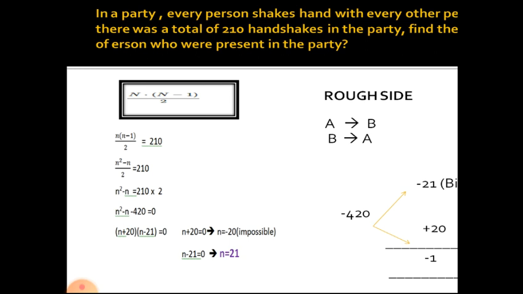Now n plus 20 into n minus 21 equal to 0. n plus 20 equal to 0 we are taking. n equal to plus 20, this side comes, means minus 20. We cannot say there are minus 20 persons in a party. So it is impossible to say minus 20. So neglect that one. n minus 21 equal to 0. n is equal to minus 21 comes this side, means it is plus 21. Obviously we can say there are 21 persons in a party shaking their hands.